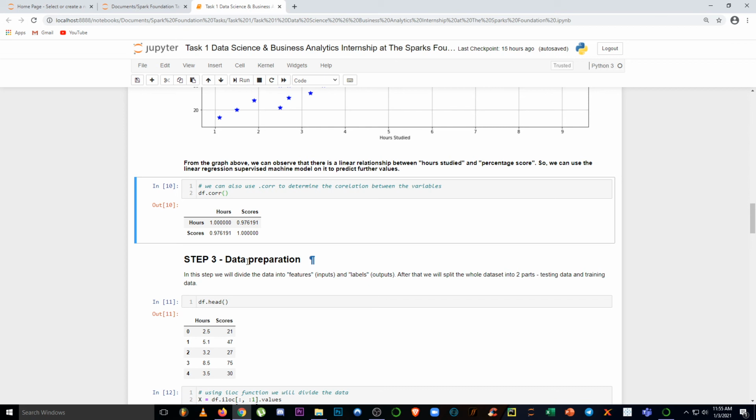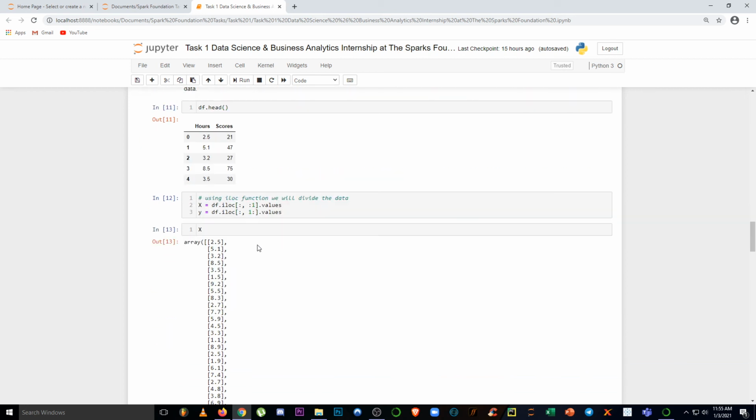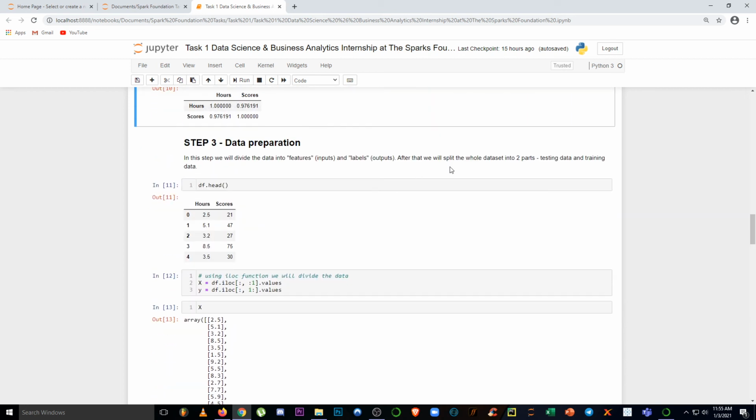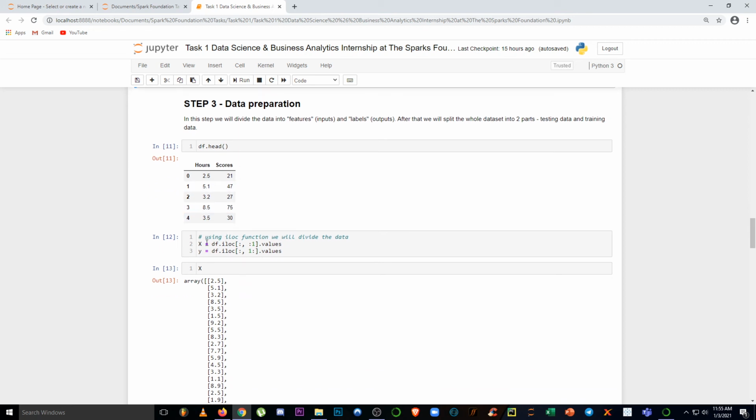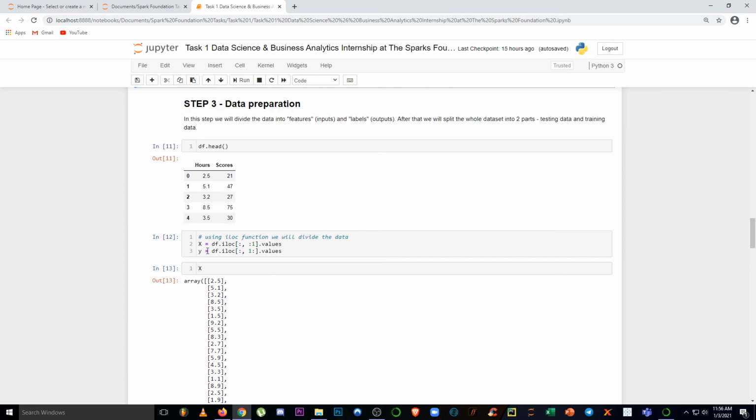Now we are going to prepare our data. For that, we will divide our data into x and y, and then we will split the whole data set into training and testing data sets. For that, we are using this iloc function, and as we know, with this iloc function we can divide our data set.